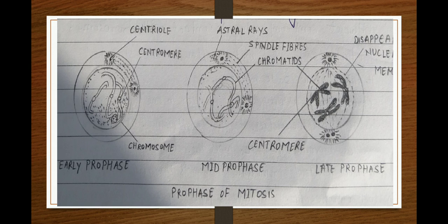There you can see the centrioles located at the opposite ends of the cell, with complete breakdown of the nuclear membrane and spindle fibers in proper shape containing around 500 to 1000 microtubules. So this was about the first stage of mitosis, that is prophase.